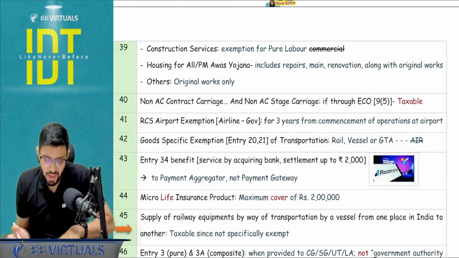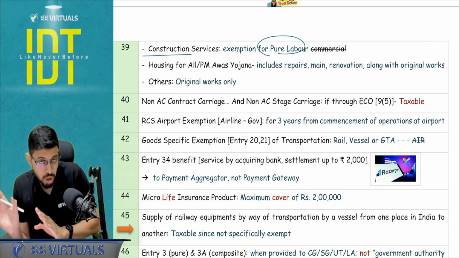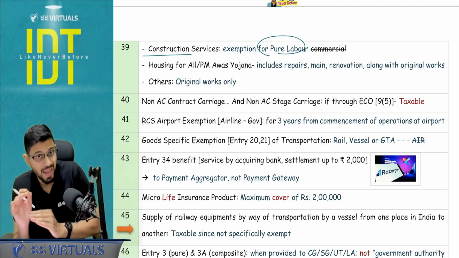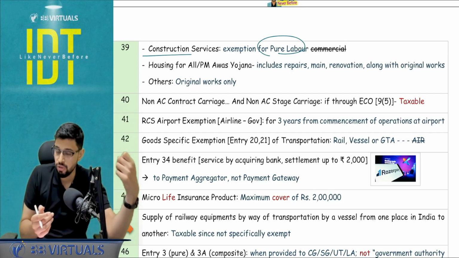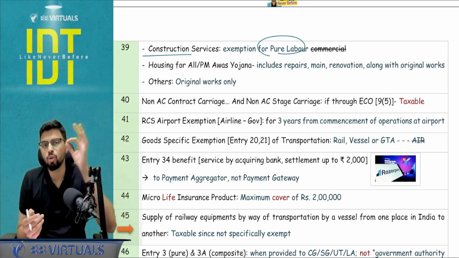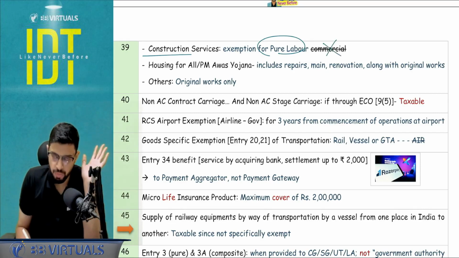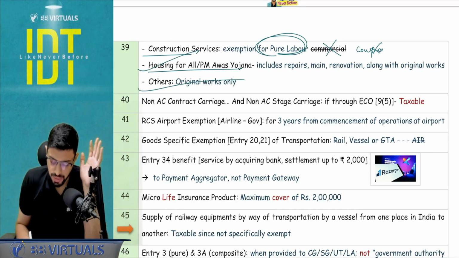Okay, next, construction services are exempt only with respect to the pure labor and only for the residential single units. That too, if it is the Pradhan Mantri Awas Yojana, housing for all mission, you will get it for the benefit of the renovation and alteration as well. But if it is other than government, only for the original works, commercial it should not be involved. Residential complex are also not covered. Okay, and only pure labor is covered. This is done.